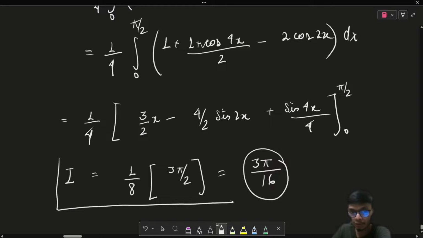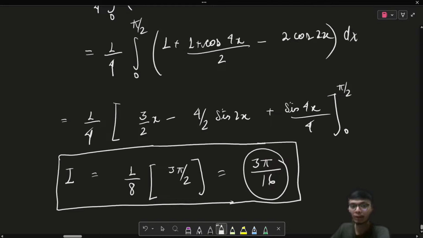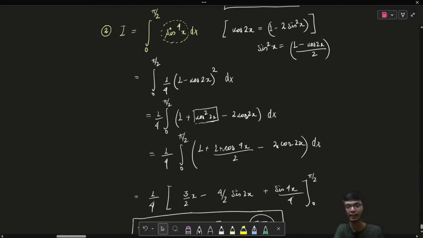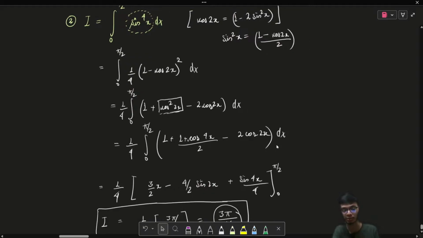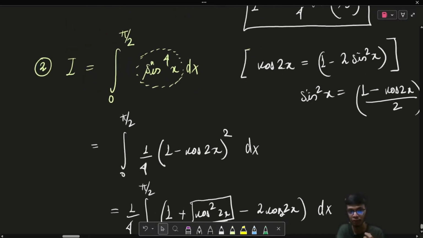Now if you look at the steps of calculation over here, you will observe that there are a lot of steps involved in this particular problem. So is there any better method to solve these kinds of questions whenever we have the limits of the integral going from 0 to pi by 2? Yes, there is a method called the Wallis formula. I'm going to talk about that in the coming lectures.